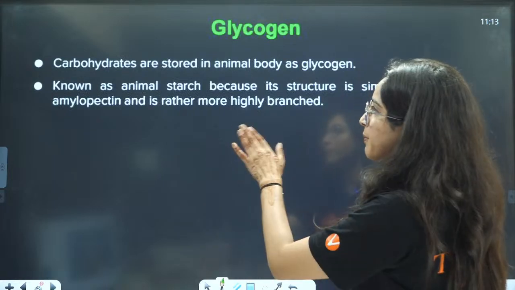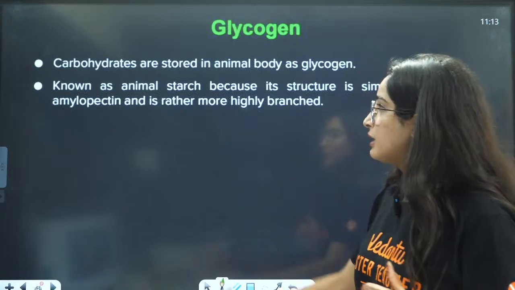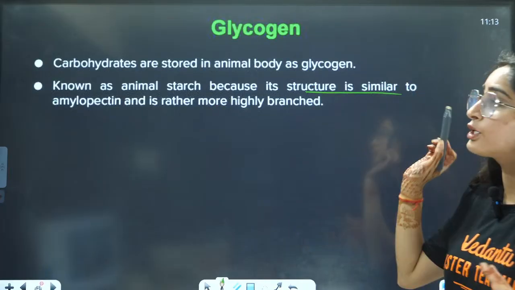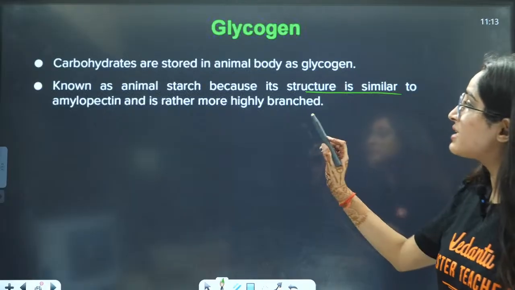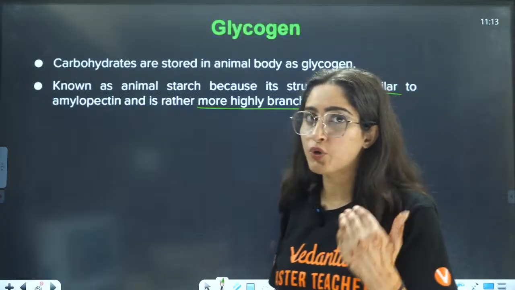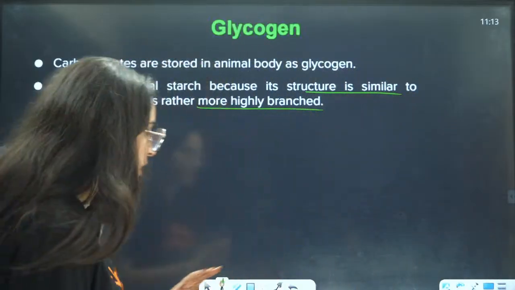So now if you talk about this thing here, it is basically a source of energy in your body. It is known as animal starch because its structure is similar to amylopectin and is rather more highly branched, right? As I told you, it is same as amylopectin. The branches are same.